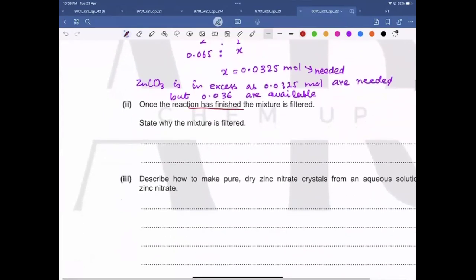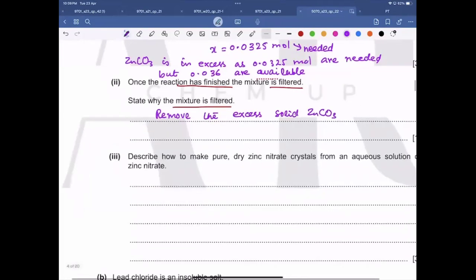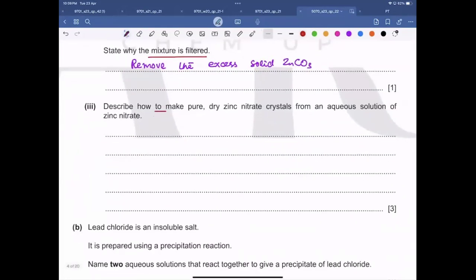Once the reaction has finished, the mixture is filtered. State why the mixture is filtered. If you recall, in this kind of method, we always use the insoluble solid in excess. So we have to remove the excess solid zinc carbonate. Okay, now describe how to make pure dry zinc nitrate crystals from the aqueous solution of zinc nitrate.